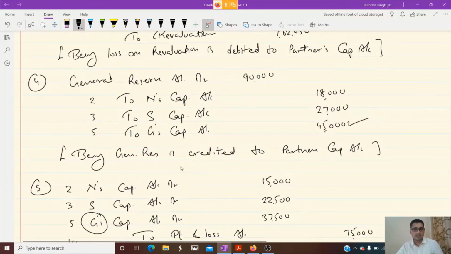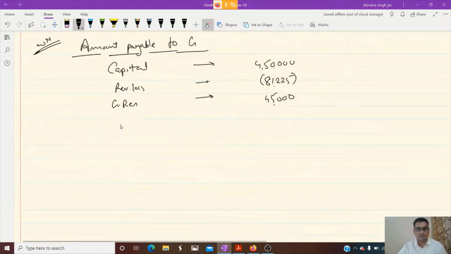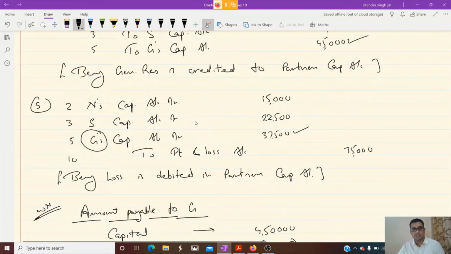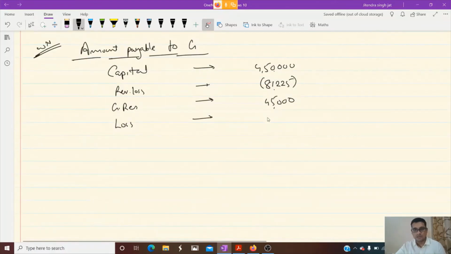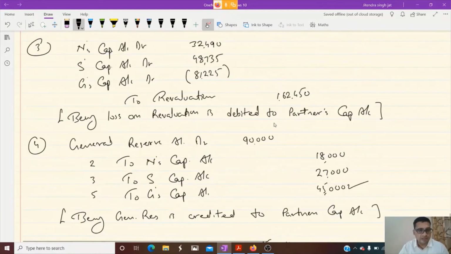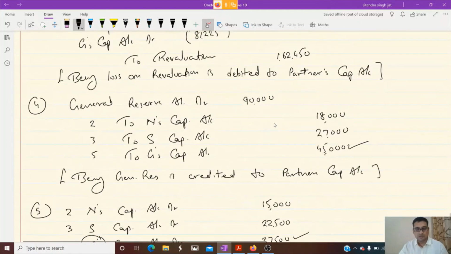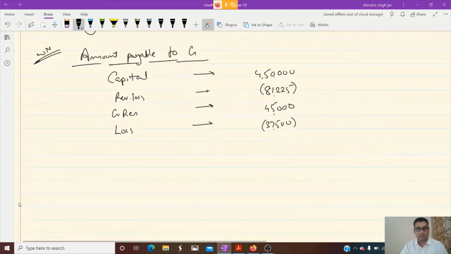Then let us see here. Again, we need to deduct. This is the amount of loss, profit and loss. Loss we deduct. How much it was? 37,500. So 37,500 we will deduct. And there is one more, goodwill is not written. We need to pass the entry of goodwill also. Okay, it has not been passed. So I will pass entry for goodwill also, but I will write amount for goodwill here.